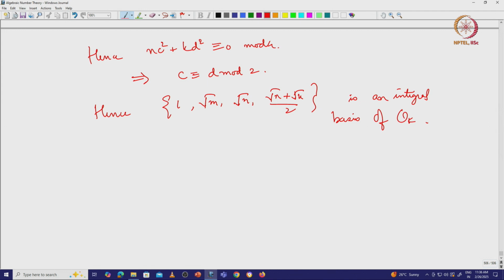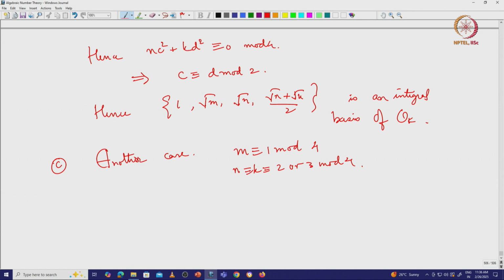Yeah. So, this is one case. Now, you can look at another case, which is m congruent to 1 mod 4 and n congruent to k congruent to 2 or 3 mod 4, right. Okay.